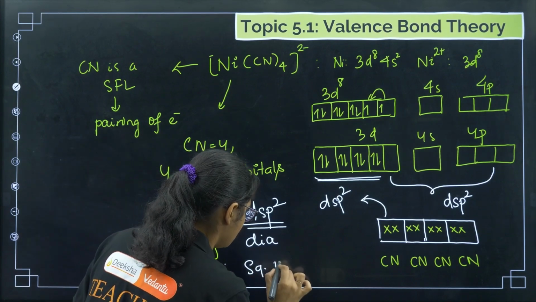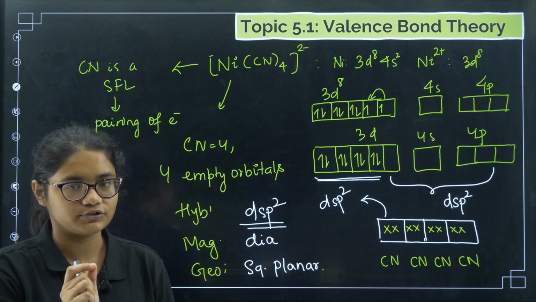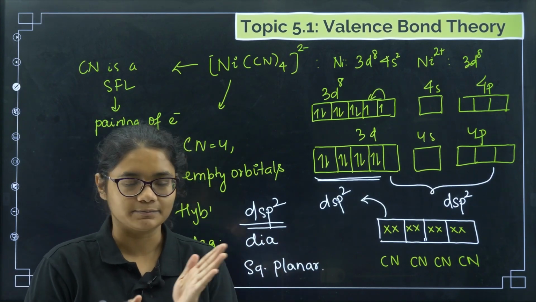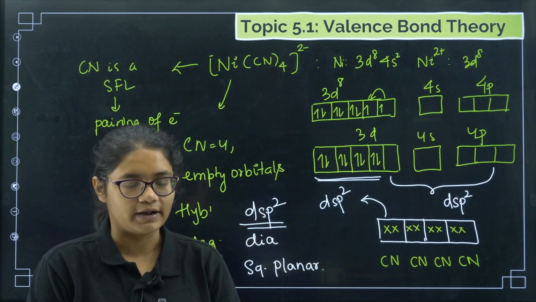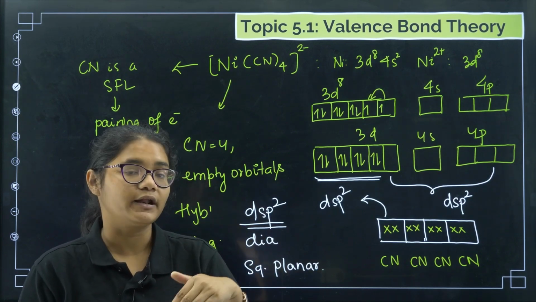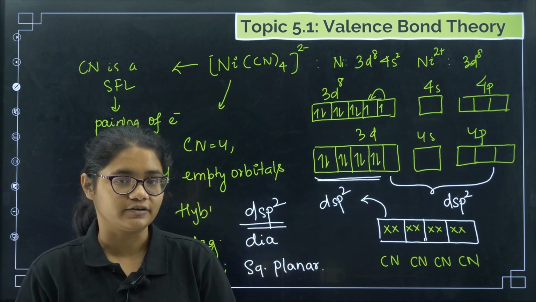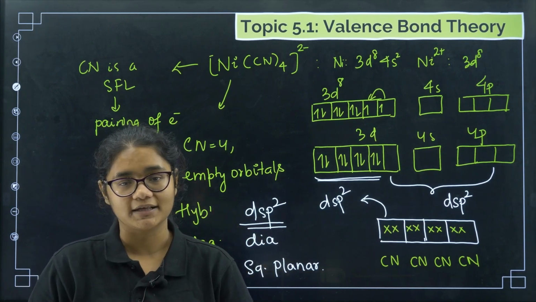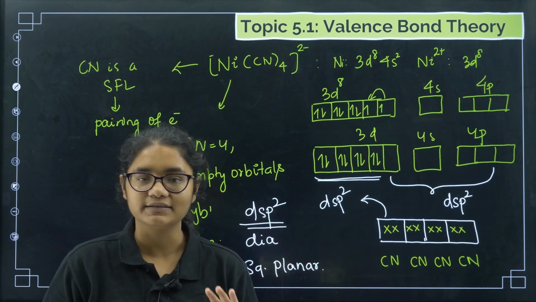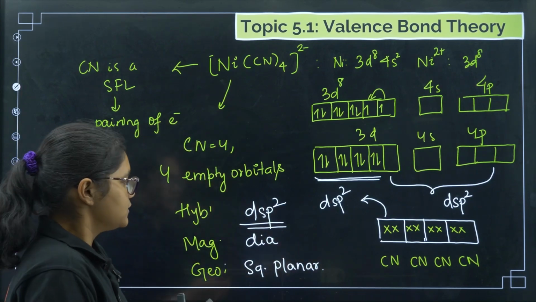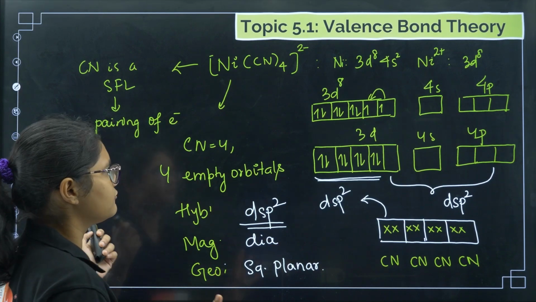Remember, in case of coordination number 6, there is only one geometry. Whether the hybridization is sp3d2 or d2sp3 doesn't matter, the geometry will still be octahedral. But in coordination number 4, there are two types of geometry, square planar and tetrahedral. If it is dsp2 hybridization, then it is square planar. If it is sp3 hybridization, then it is tetrahedral. So that's how we are done with 4 examples.